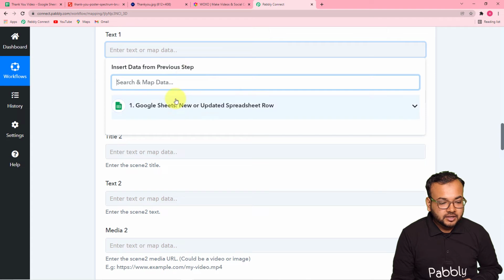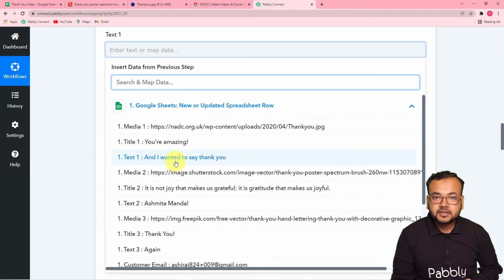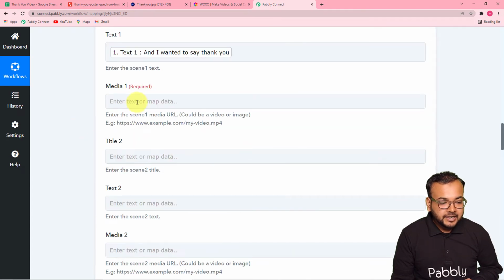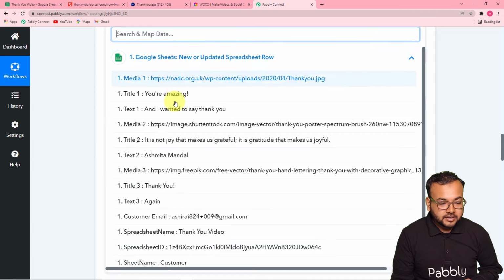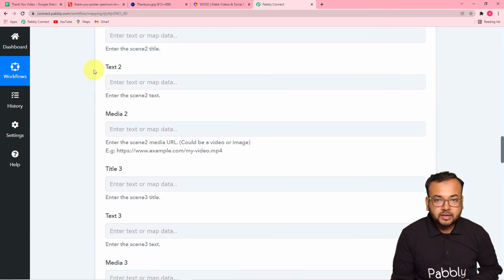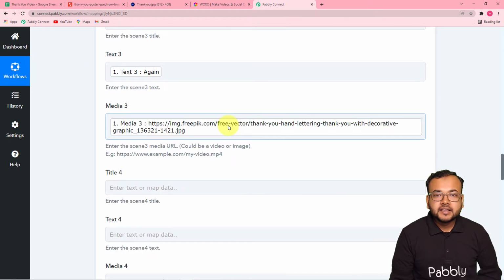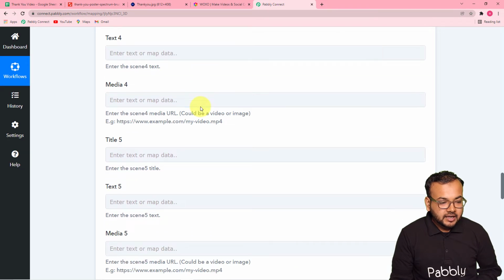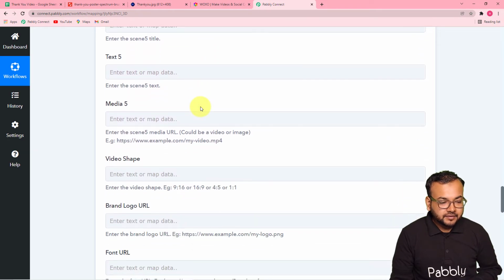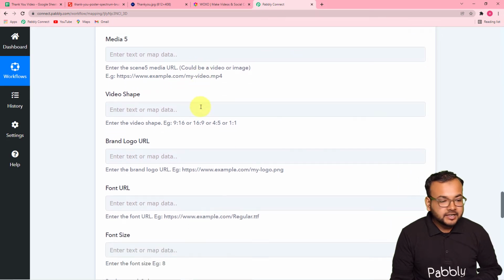For the text one, find the text one from here. This is it. For the media one, you will find the media URL here, which is this. Okay. So similarly, you can map all other details too. Let me map the things. So I have mapped the details here of the text and the images, and I'm leaving these fourth and fifth images and text fields blank.